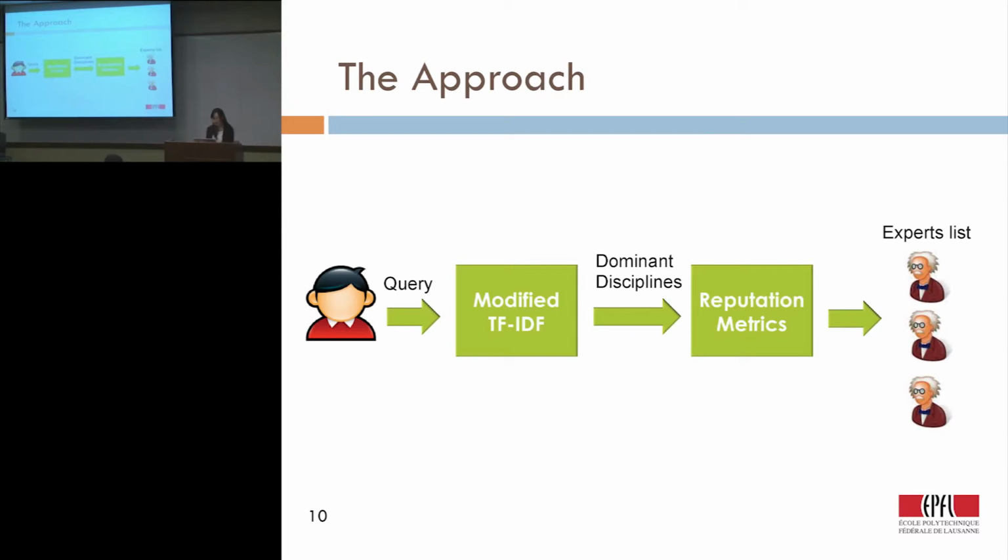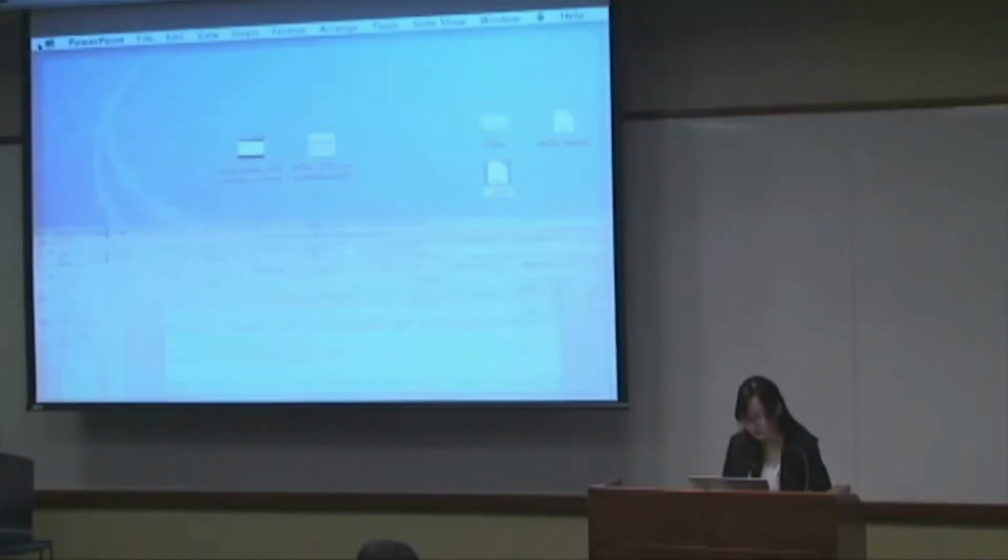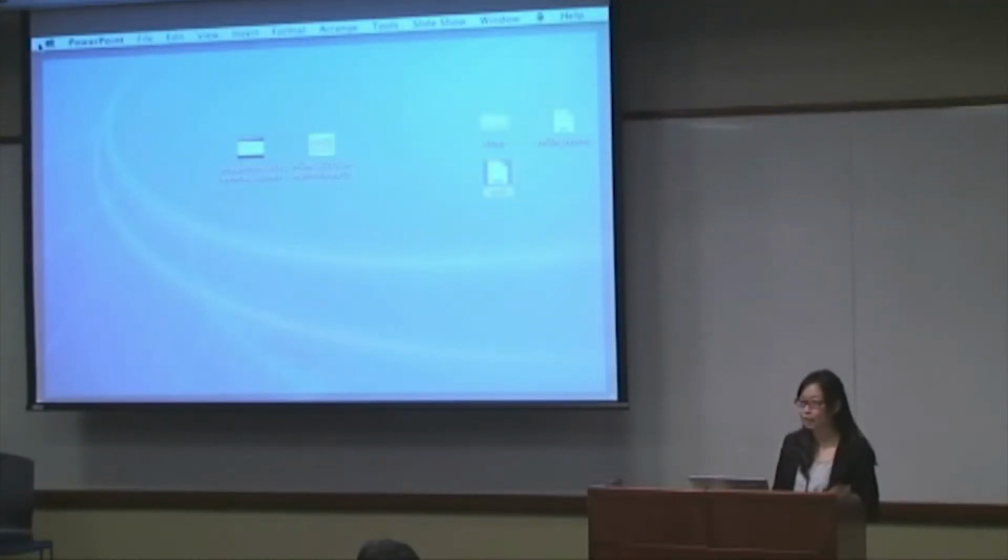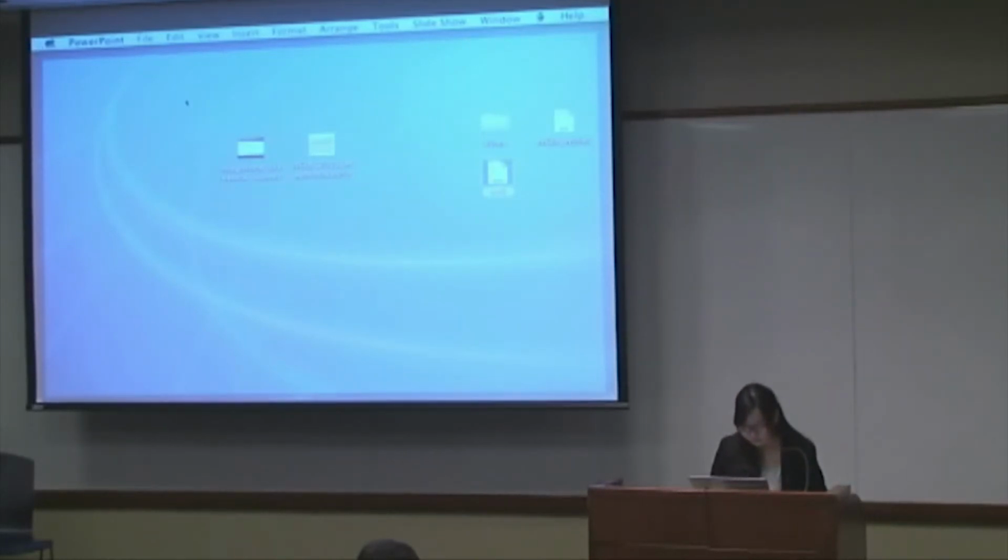So in the end, we take the user's query as input and infer the dominant disciplines for the query, and then we use the reputation matrix to generate a list of authors sorted by their expertise score. Okay, so now I'm going to show the demo of the system to show how our system can solve the 3 problems in the challenge.